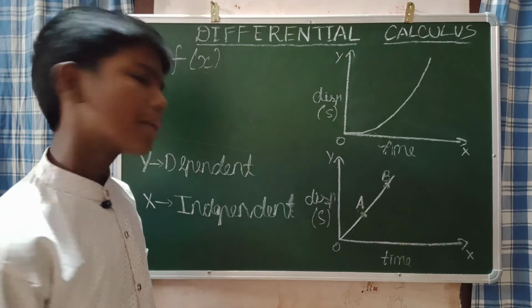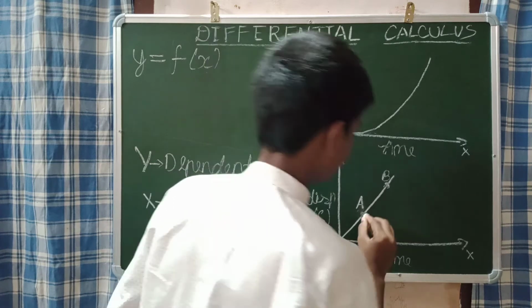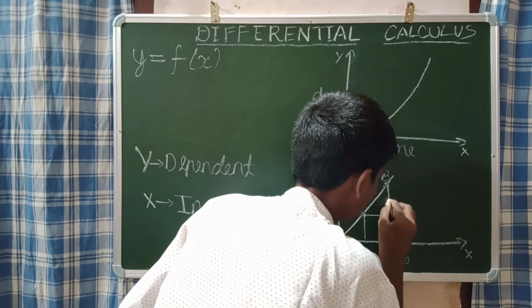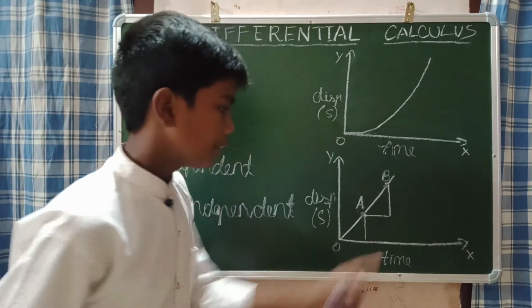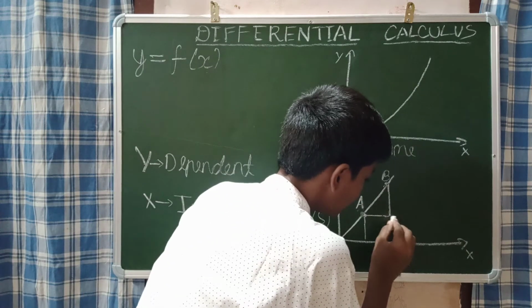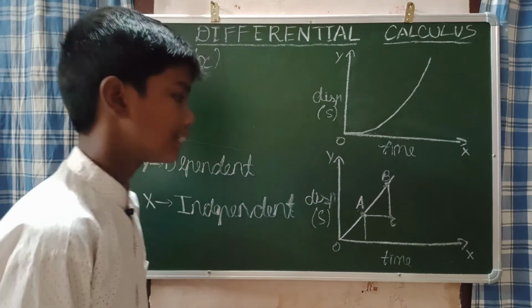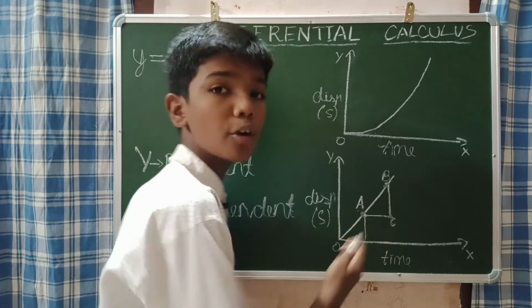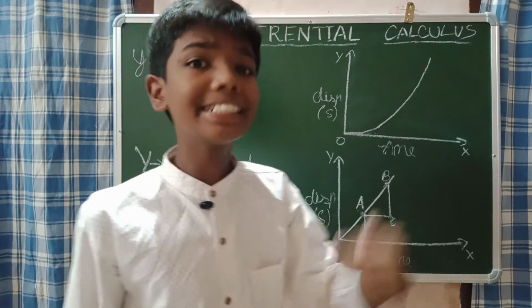Now we will find the slope easily. What you will do is draw a vertical and horizontal component. Let us take this point as C. Now we are going to find the slope between A and B. In AB we are going to find the slope. Find the slope means we are going to find a difference in velocity, that means the change in its velocity.